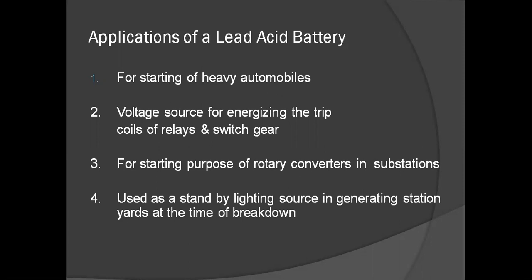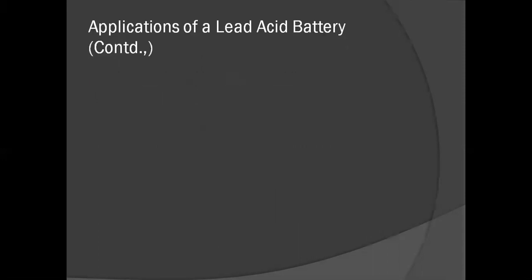And this battery is used as a standby lighting source in generating station yards at the time of breakdown, and for the operation of heavy duty switchgear.